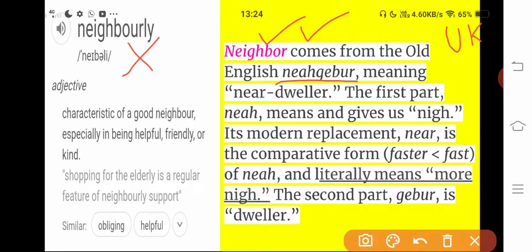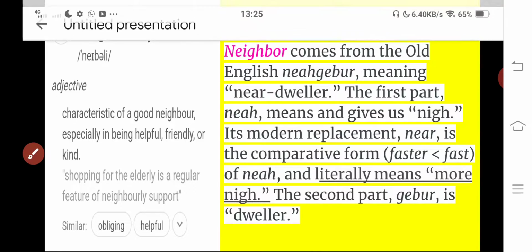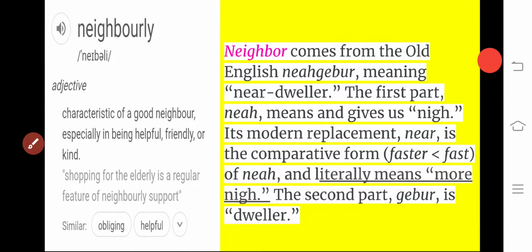Now let me tell you about the title, Being Neighborly. What does that mean? Here there is a particular character who wanted to be friendly with her neighbor, and that means she is all the time being helpful and friendly to that neighbor. In what perspective and in what manner, when we see that topic, we can easily get that. But I think that much discussion of the title is enough here. Now we are leading further.